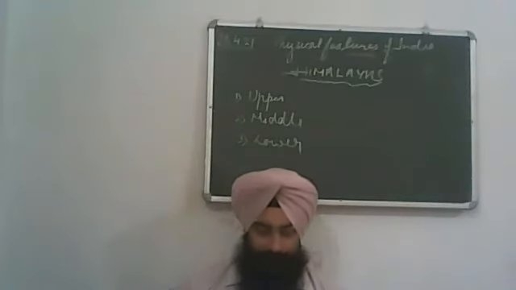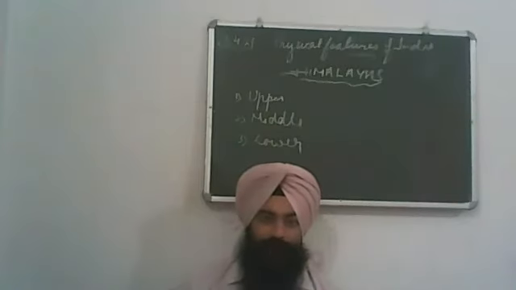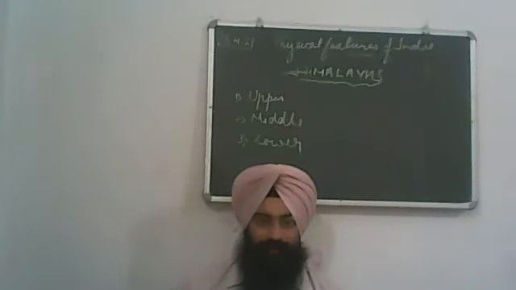On this basis, there are four categories of Himalayas: Punjab Himalayas, Himachal Himalayas, Nepal Himalayas, and Purvanchal.